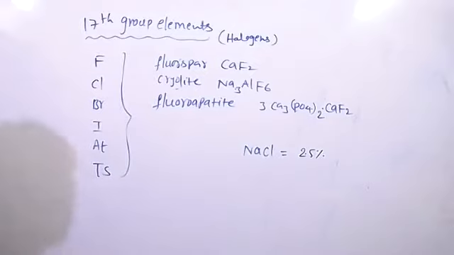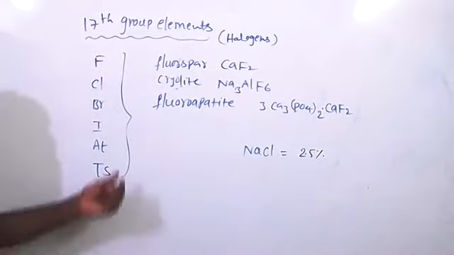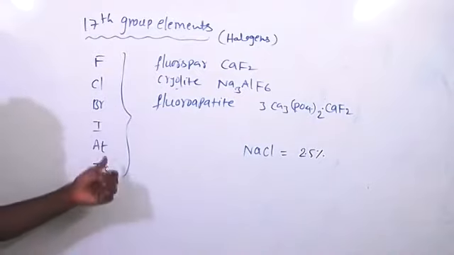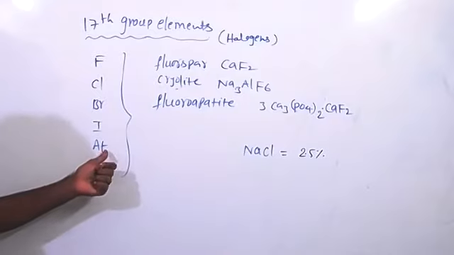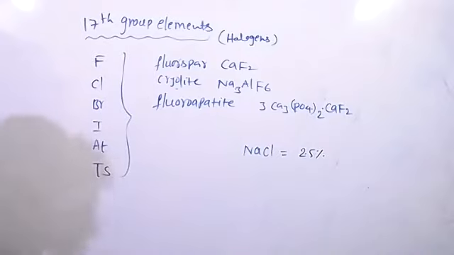Bromine and iodine also occur in seawater only, but their percentage is very, very less. And astatine is a radioactive element. It is obtained along with some radioactive elements.